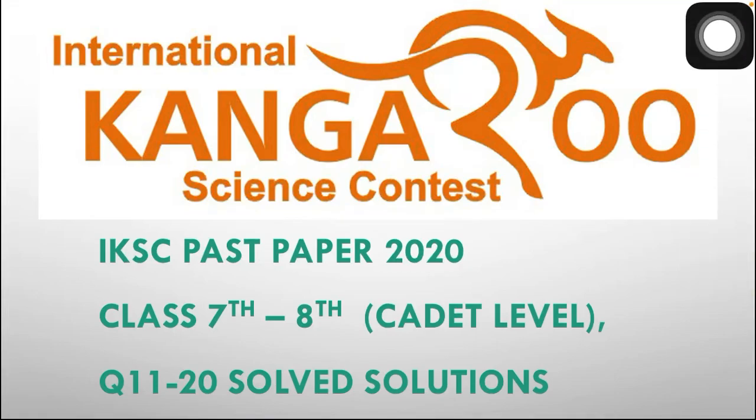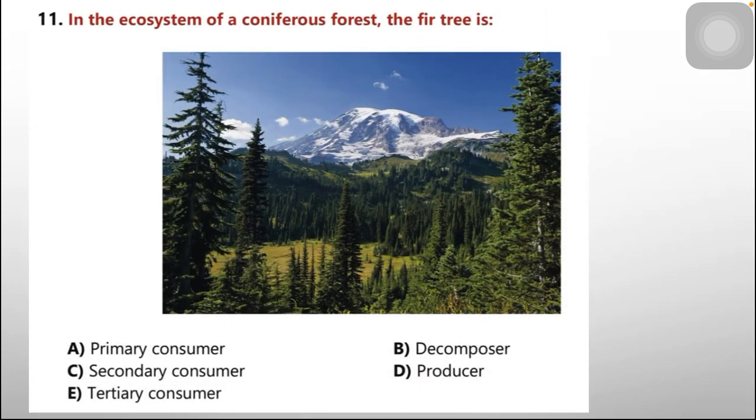This is the IKSC International Kangaroo Science Contest, and this video contains question numbers 11 to 20, with solutions from the past paper 2020 for class 7-8, that is also known as cadet level. Every question carries equal points, that is 4. The video commences with question number 11.